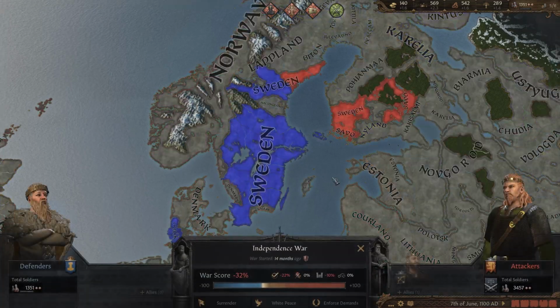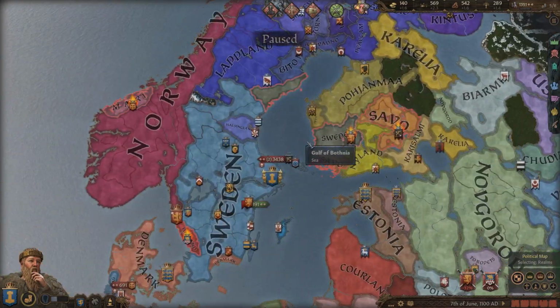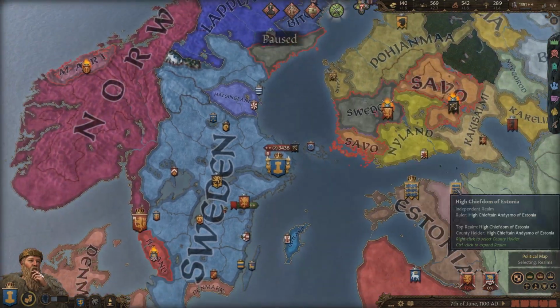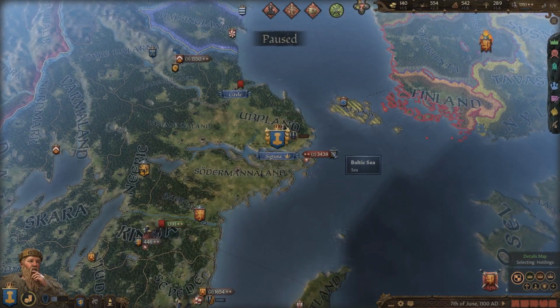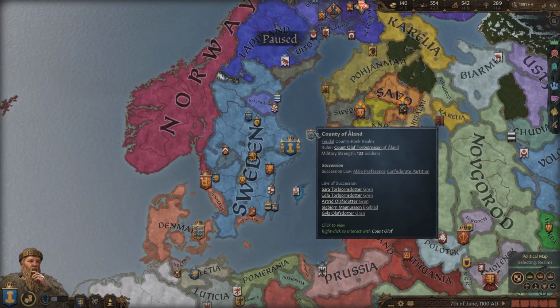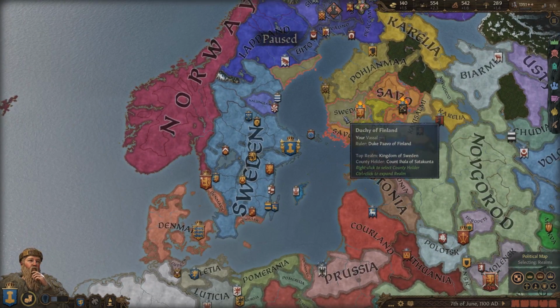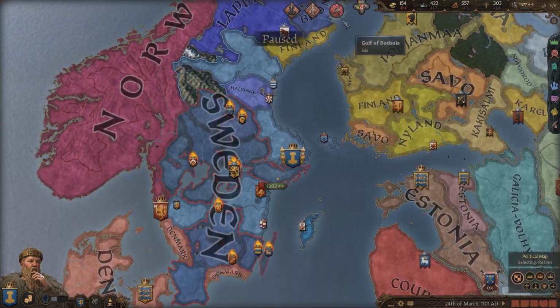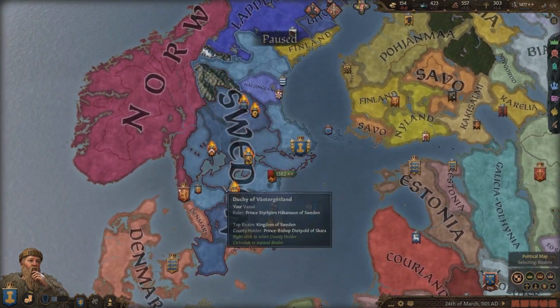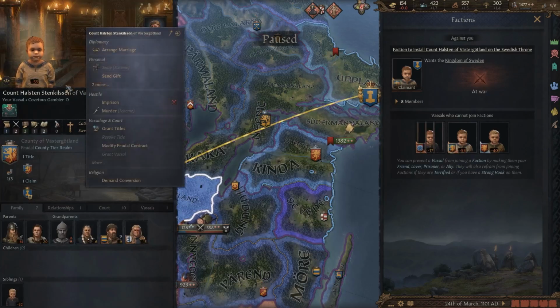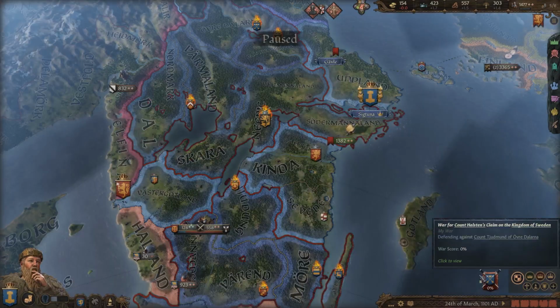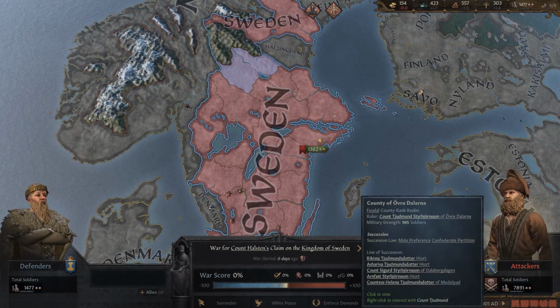Oh, so it looks like these people want an independence war here in Finland, and I'm kind of inclined to just surrender because I just gained a lot of land already, so I honestly don't mind surrendering here. And it looks like we have another independence faction, or it's actually a faction to install this little child, Noah! And unfortunately, the total strength is